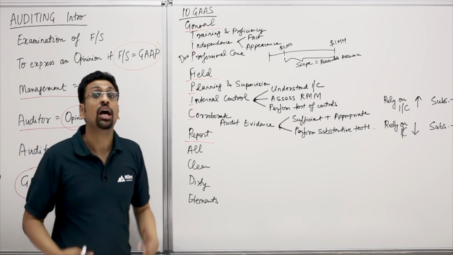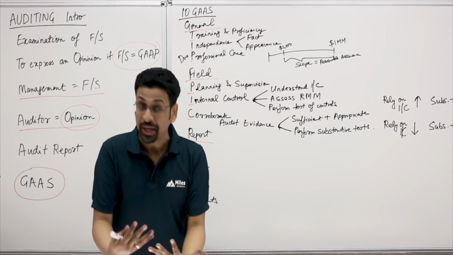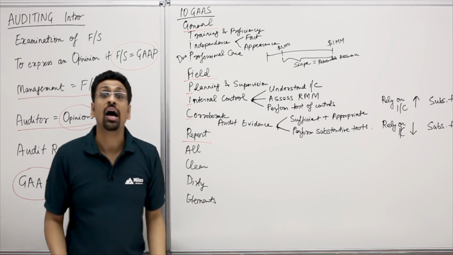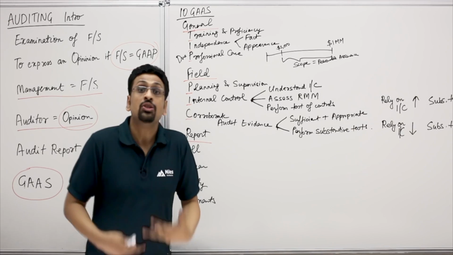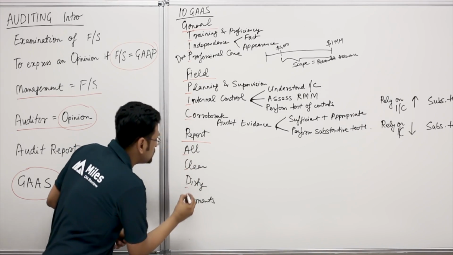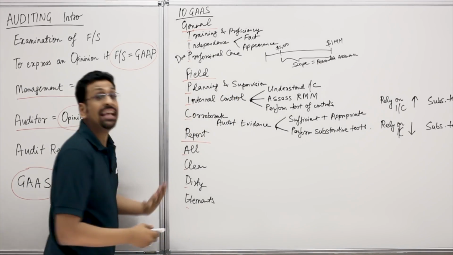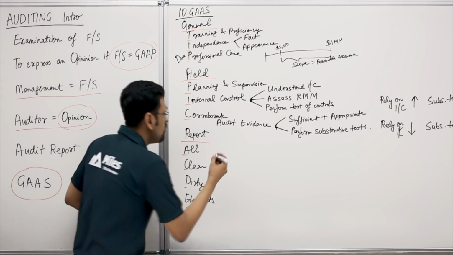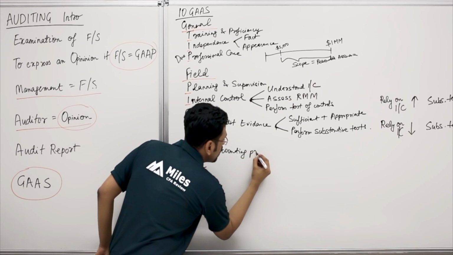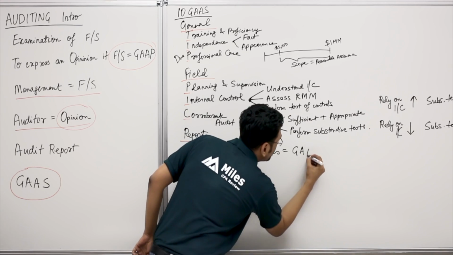Now it's time for us to give out our audit report. That's where we state our audit findings. So we have 4 reporting standards which guide us how to write that audit report. So now let's look at all clean and dirty elements. The A of the ALL, that's the first reporting standard, is whether accounting principles are in accordance with GAAP.